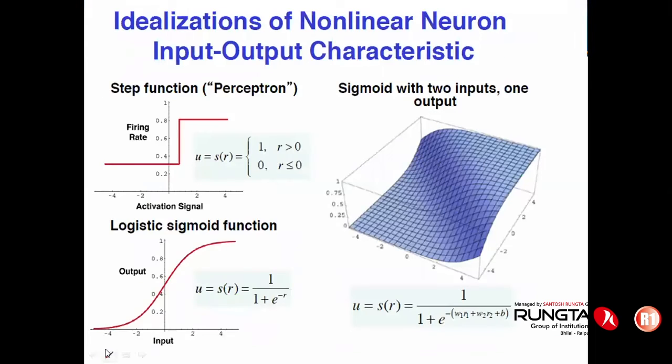Okay. Now, the next important thing is the nature of a transfer function. As I rightly said, we usually focus on two different types of transfer function. Generally, one is called the sigmoidal function, or logistic function. This logistic function will map values between 0 and 1.